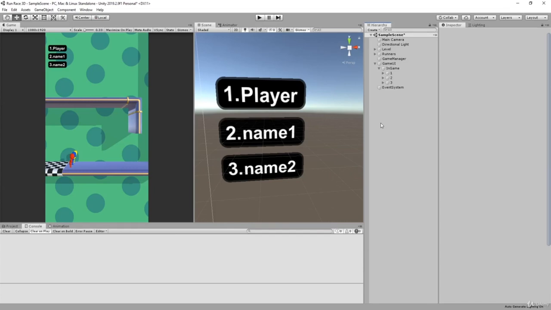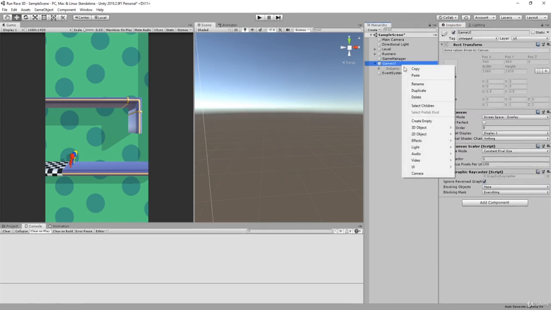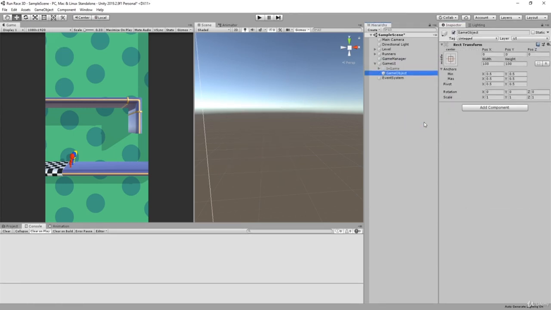Moving on with our game Run Race 3D. I'm Amar, and today we're going to add a leaderboard and a second UI that will be needed for our game. For this one, we're going to deactivate our in-game, and then add an empty game object, which will be called leaderboard.